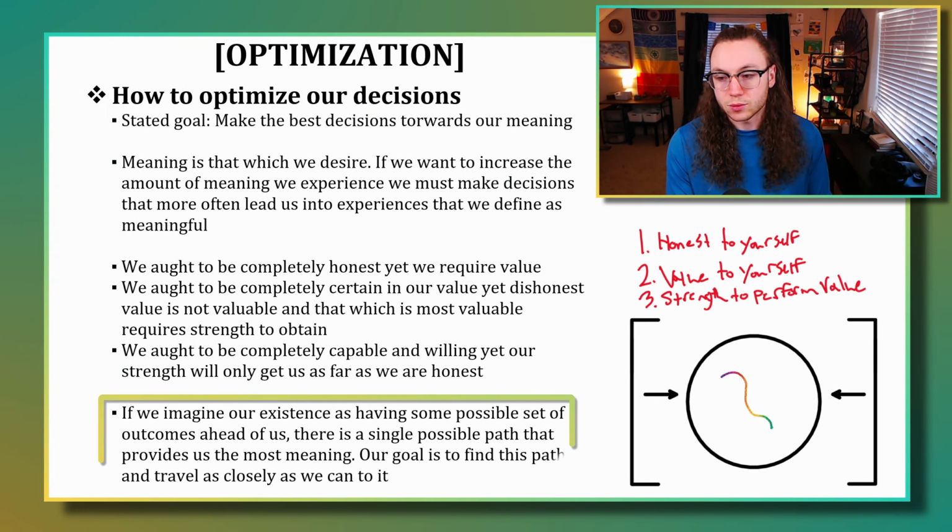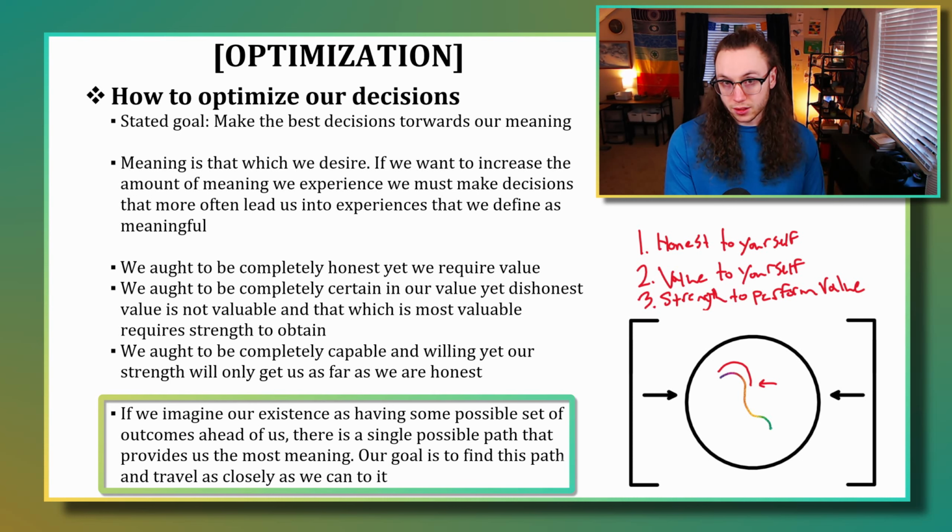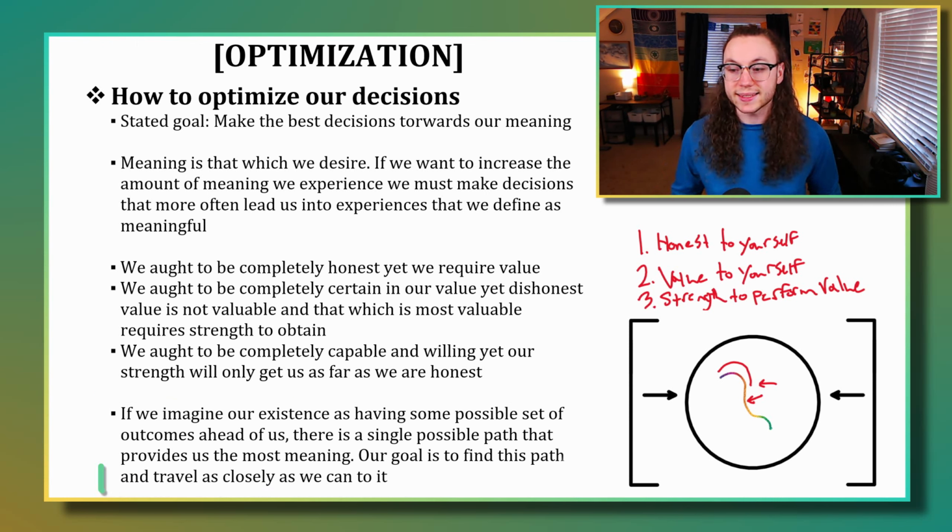A way to think about this within the context of my model: at this particular point in our life, this is the moment where we are currently existing, so we're making decisions to get some kind of outcome within the future. Our desire or our goal is to get as close as we can to this colorful line that is the life in which we make the best decisions to get us towards the meaning that we have within existence. That is to say, we are perfectly honest with ourselves, we are perfectly aware of what is meaningful to us, and we are perfectly capable and willing to make the decisions that get us to that meaning.